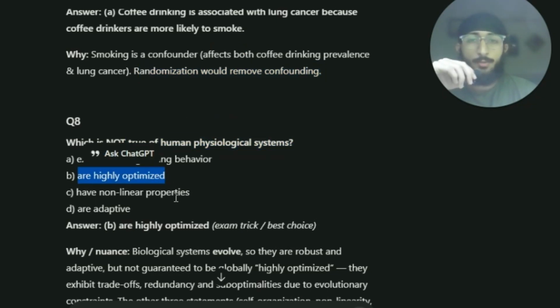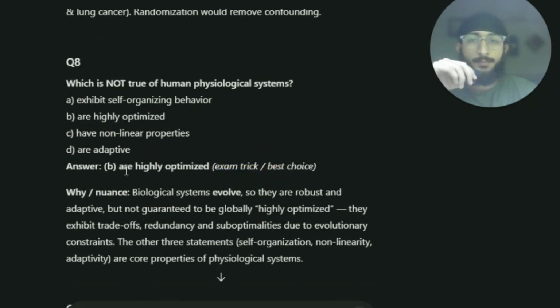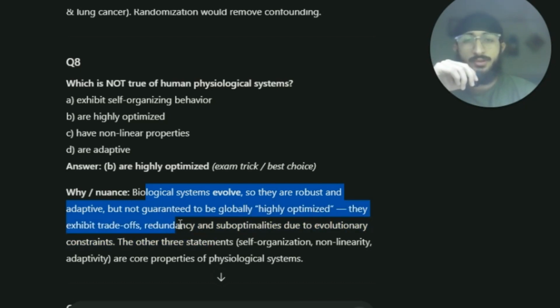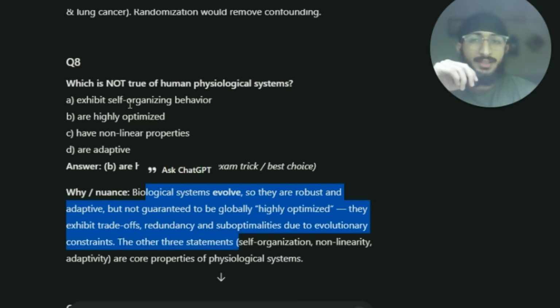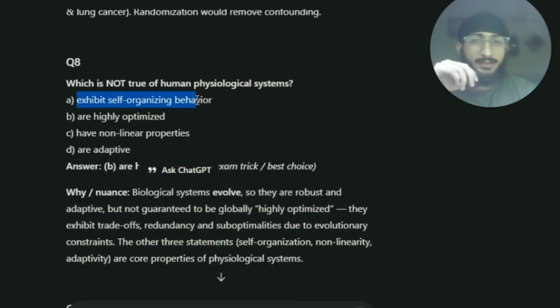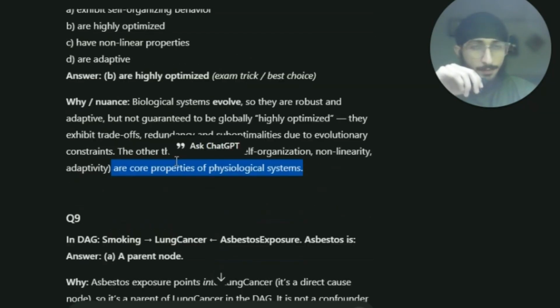Which is not true about human physiological systems? The answer is that they are highly optimized, right? Biological systems evolve, so they are robust and adaptive, but not guaranteed to be globally highly optimized. They exhibit trade-offs, redundancy, and suboptimalities due to evolutionary constraints. The other three statements, that they exhibit self-organizing behavior, have non-linear properties, and are adaptive, are core properties of physiological and biological systems.